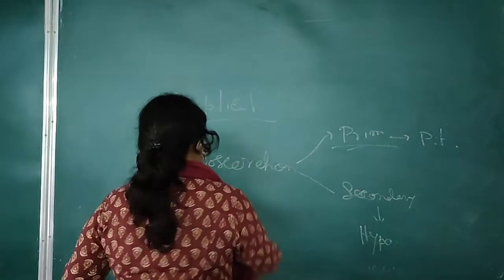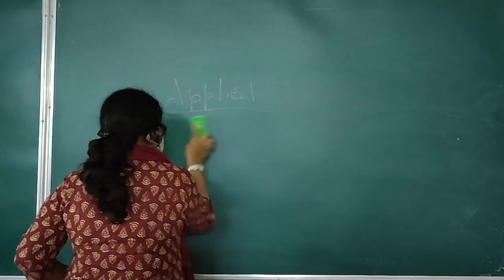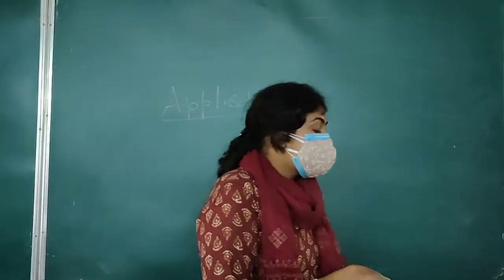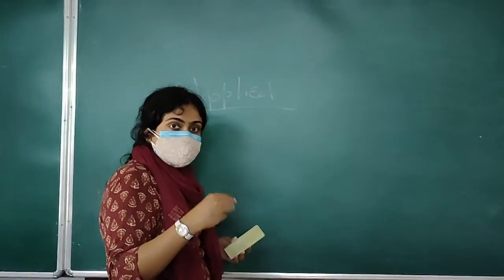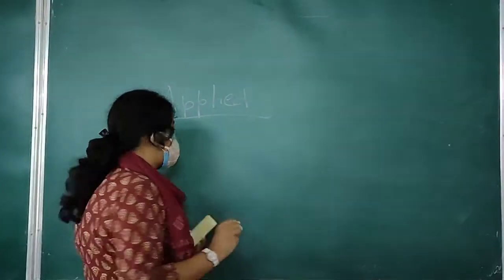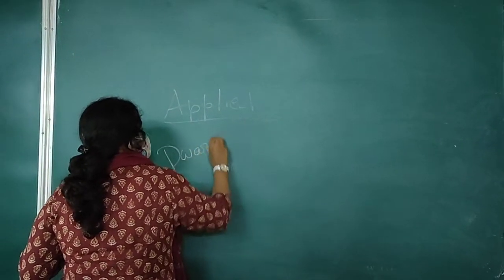What happens then? If the hyposecretion occurs before the closure of the epiphyseal plate, that means before the ossification of the epiphyseal plate, there will be a manifestation called dwarfism.